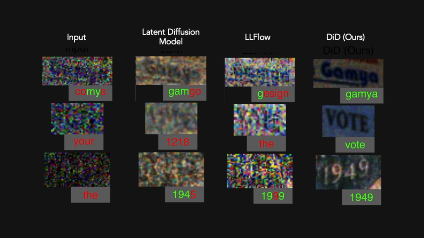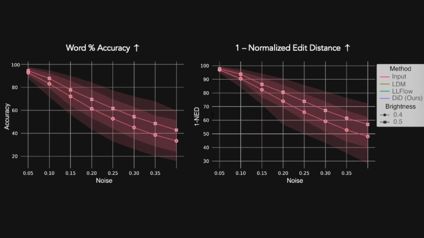We now show our results. We use a state-of-the-art scene text recognition method, PARSeq, on reconstructed images and demonstrate that Diffusion in the Dark reconstructs enough high-frequency details for successful text recognition from dim, noisy conditions. We also test word percent accuracy and one minus normalized edit distance, both quantitative measures of text recognition accuracy across a number of simulated noise and brightness conditions on text datasets.